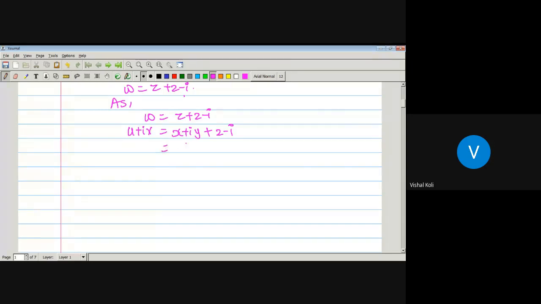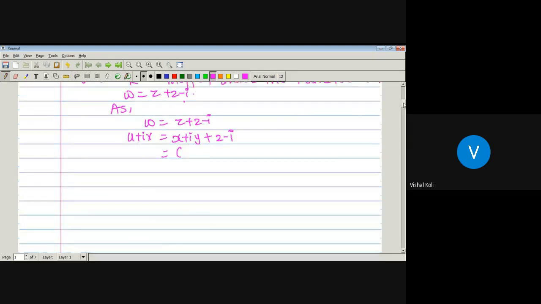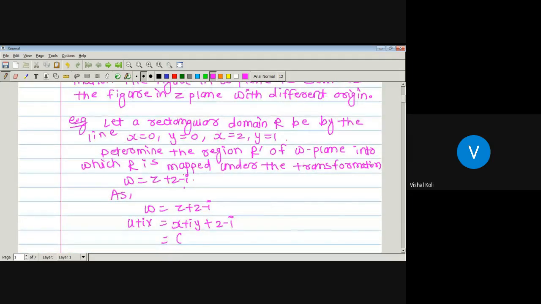Okay, so take w equal to z plus 1 minus 2i. Here take beta as 1 minus 2i.